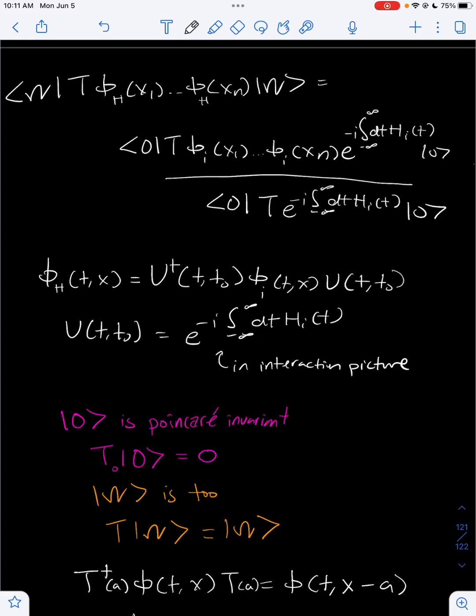In today's video, we'll be proving Haag's theorem. Haag's theorem is a theorem which states that the interacting picture pretty much does not exist. So let's actually prove this theorem. But before we prove it, let's talk about what we covered in the last video.